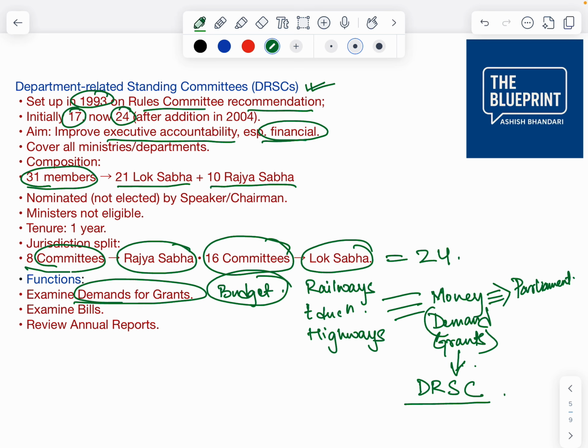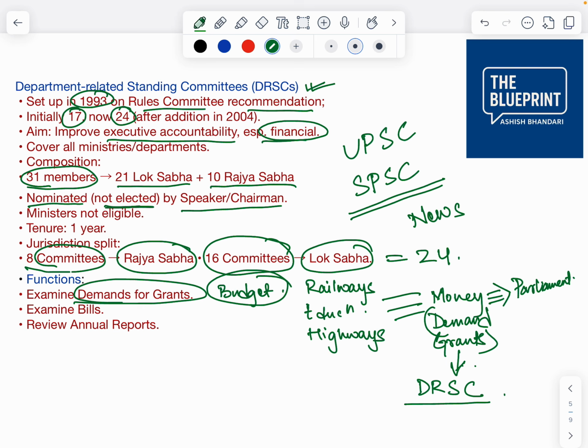They are nominated, not elected, by the speaker or chairman. This could well be asked in this year's UPSC exam or any state public service examination, because parliament and parliamentary committees are repeatedly in the news and in current affairs. Here also ministers are not eligible, and the tenure is 1 year.